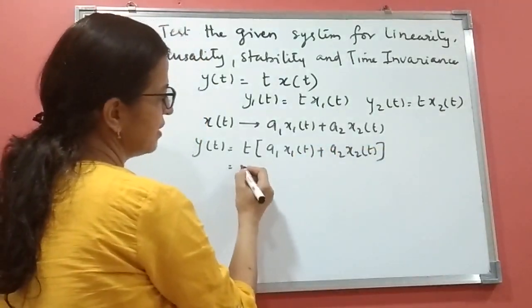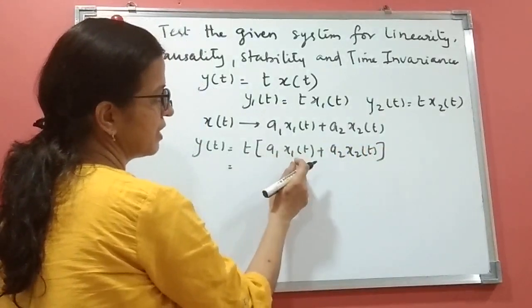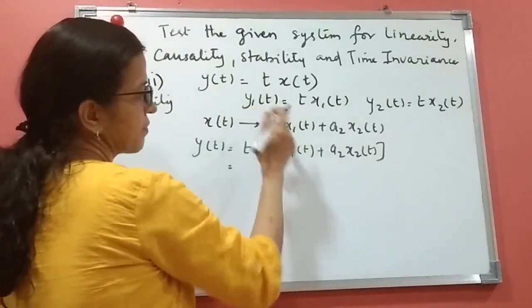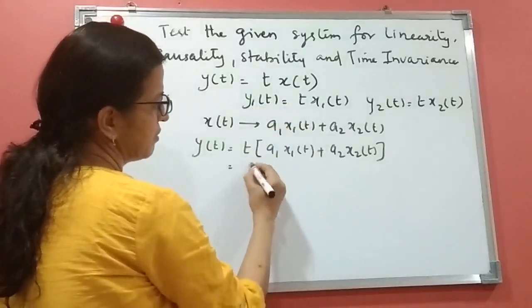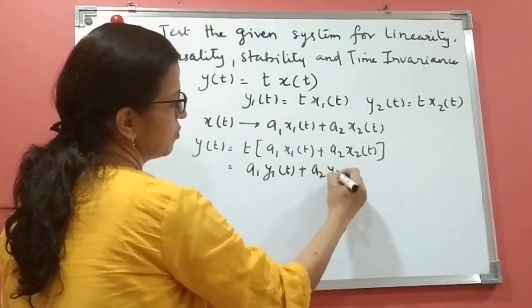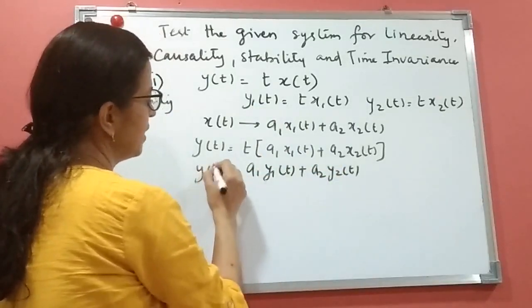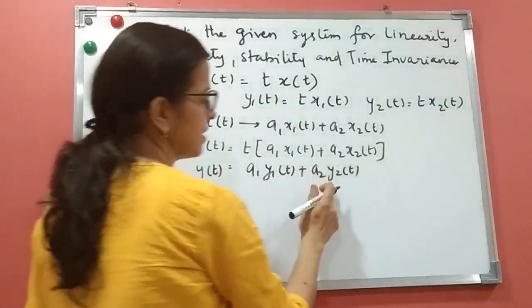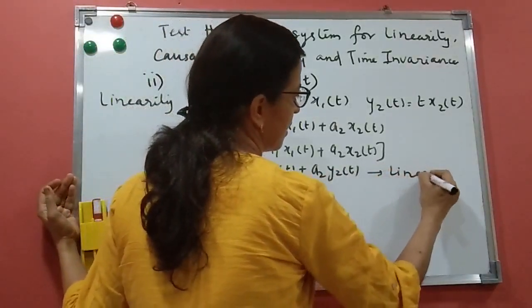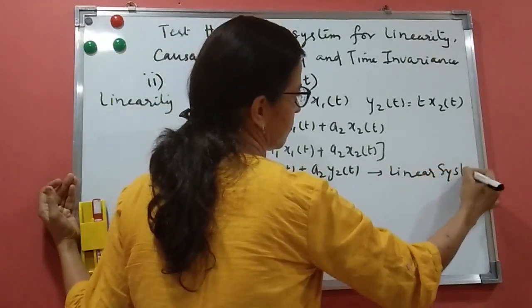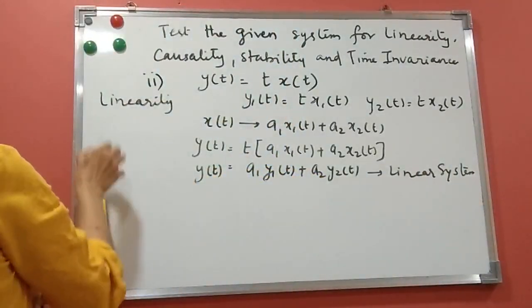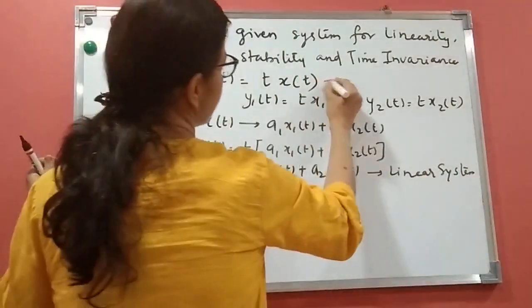Here t is common. a1 x1(t) times t will be a1 y1(t), so y of t is nothing but a1 y1(t) plus a2 y2(t). It follows the superposition principle. It is a linear system. So I'll write down here that we got this as linear.